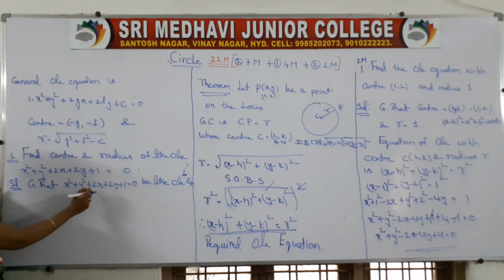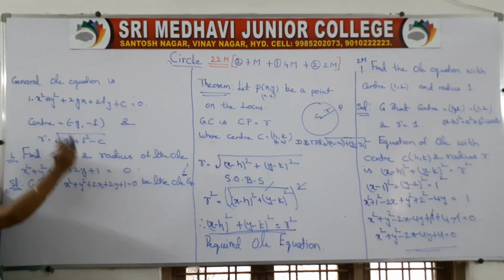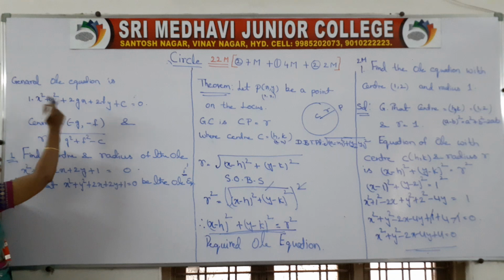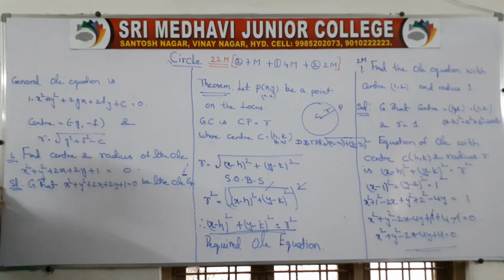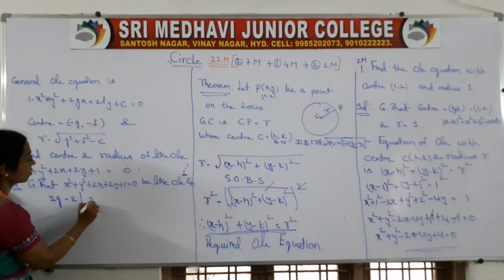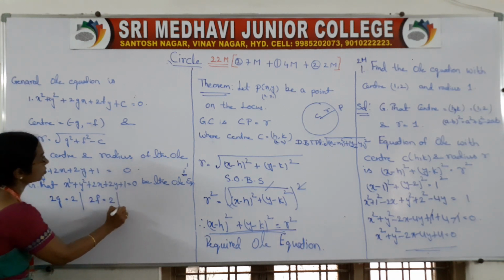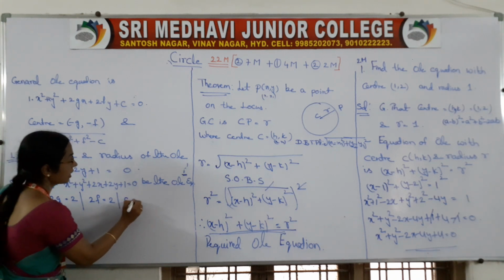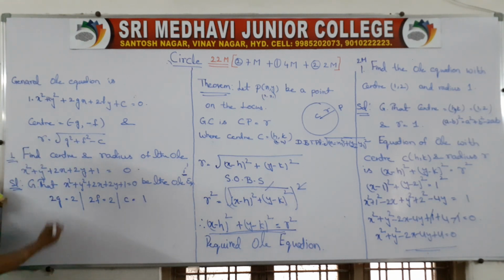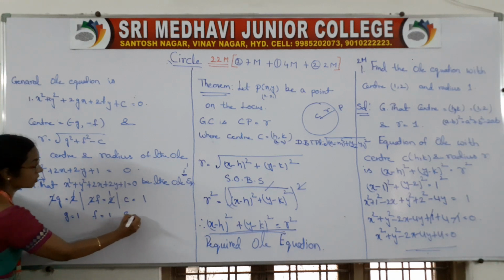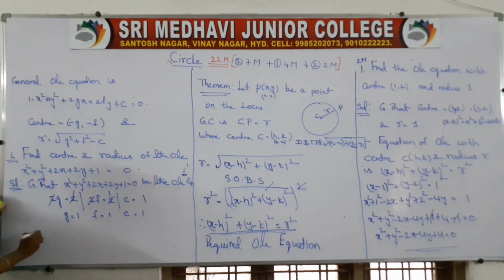Always we have to compare the equation with the general equation: x coefficient is 2g, y coefficient is 2f. So 2g is equal to 2, 2f is equal to 2, and the constant c is equal to 1. So g is equal to 1, f is equal to 1, c is equal to 1.